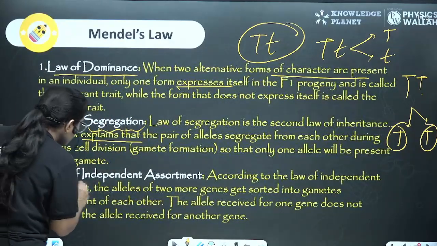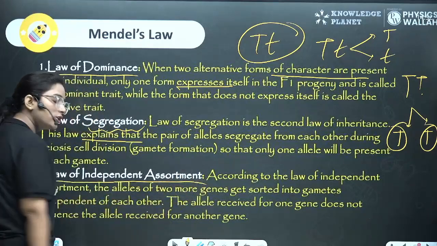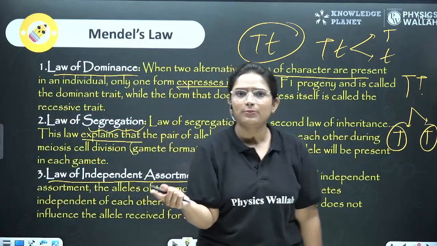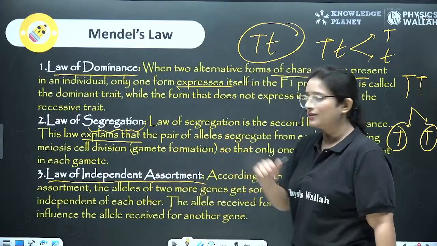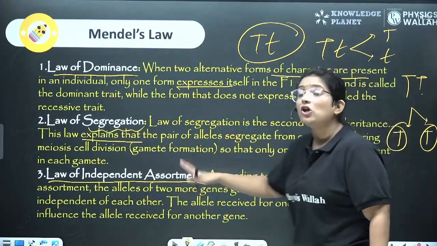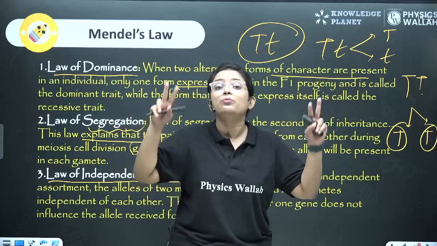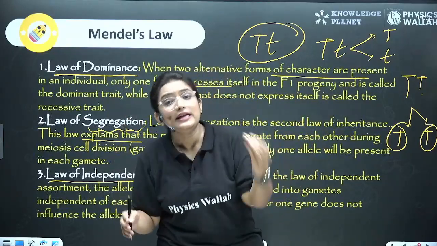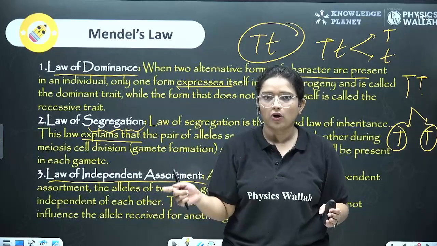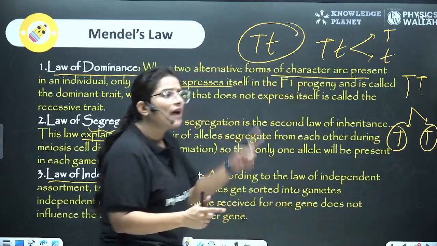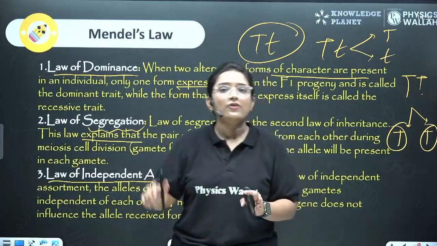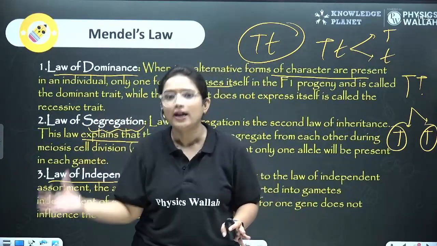Then he came up with the law of independent assortment that was concluded from the monohybrid or dihybrid. Let's understand the law first. This law states that if you study two characters, both characters would be independent of each other. Okay? For example, whether the seed is round or wrinkled doesn't interfere with whether the seed is green or yellow.